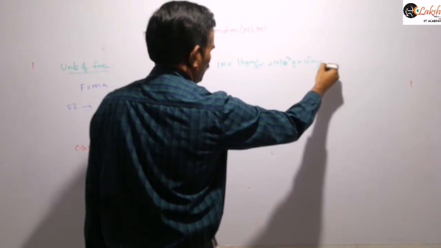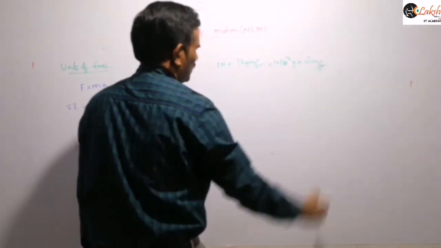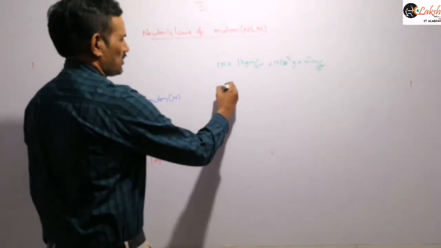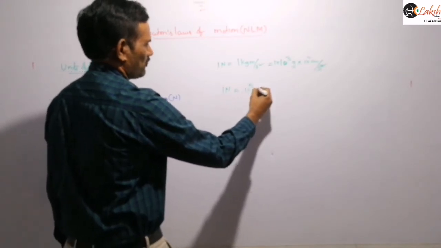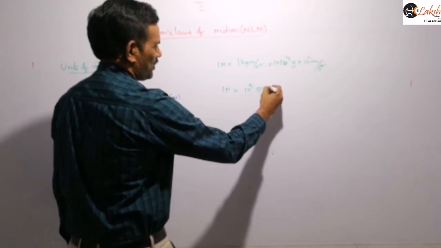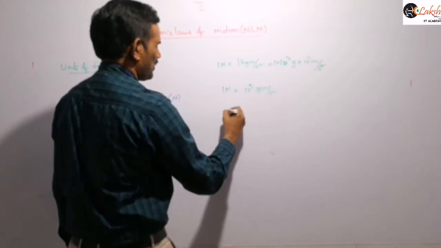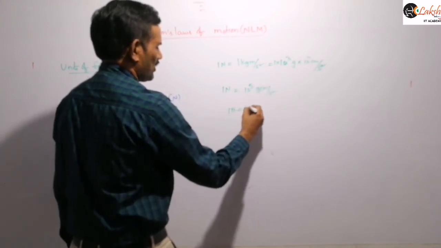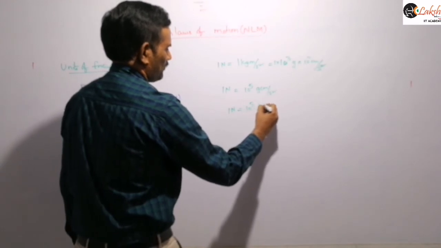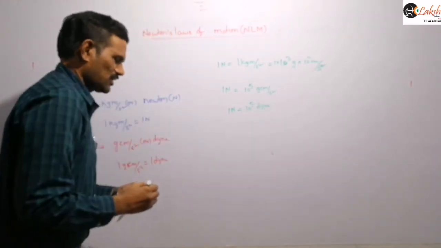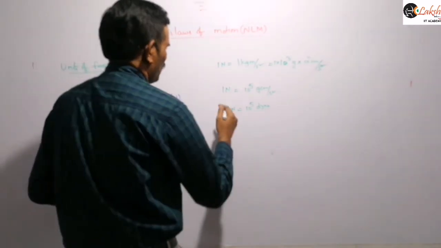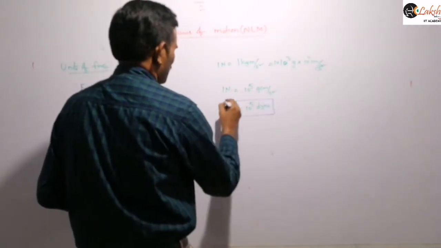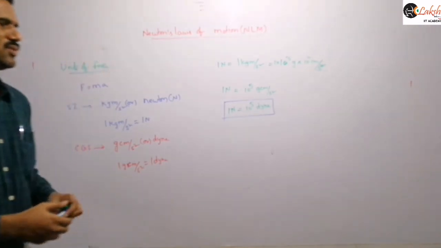Second will be the same in both CGS and SI units. So 1 Newton is 10 power 5 gram centimeter per second square, and gram centimeter per second square is the dyne. So 1 Newton is equal to 10 power 5 dynes. That is the conversion from Newton to dyne.